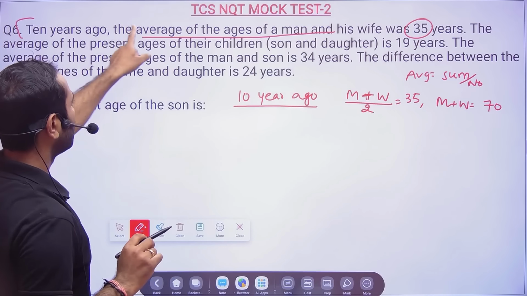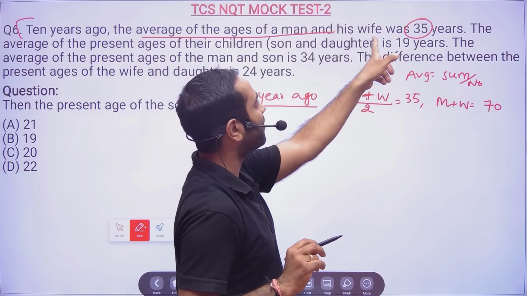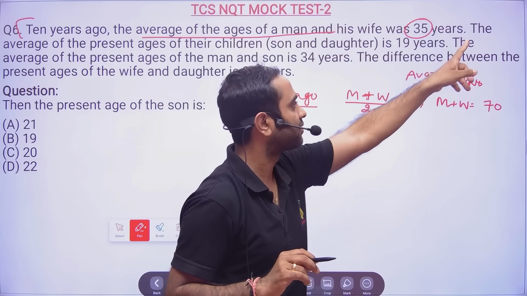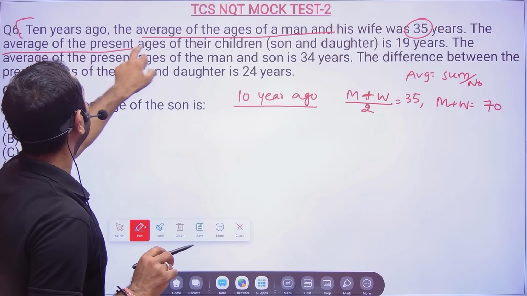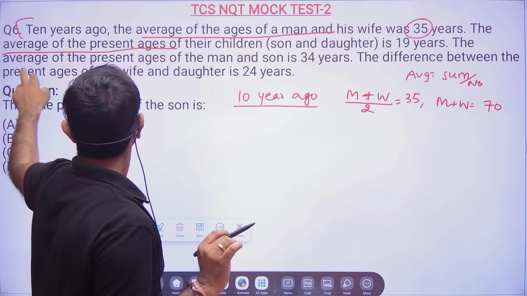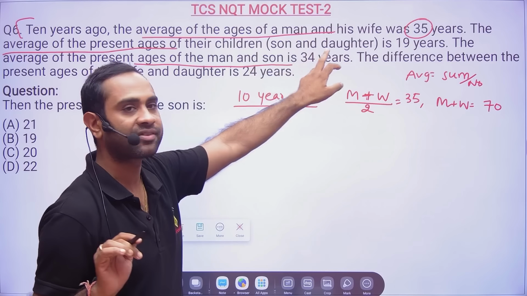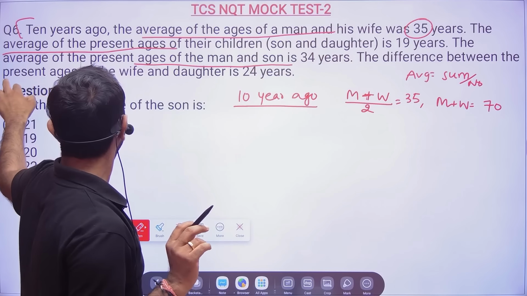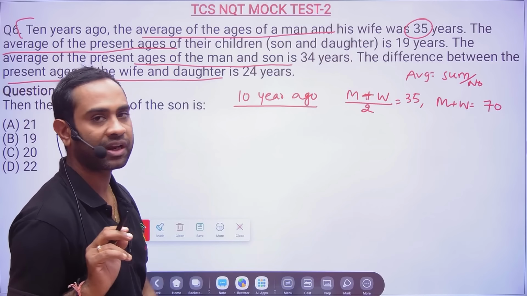10 years ago, the average of the ages of a man and his wife was 35 years. The average of the present age of their children, son and daughter, is 19 years. The average of the present age of man and son is 34 years. The difference between the present age of wife and daughter is 24 years.